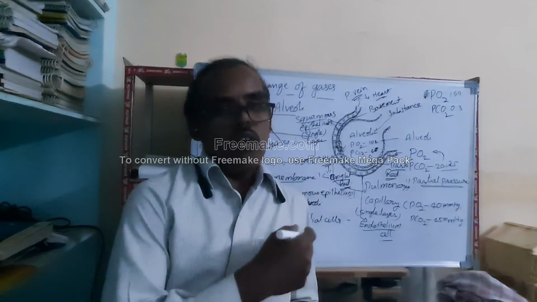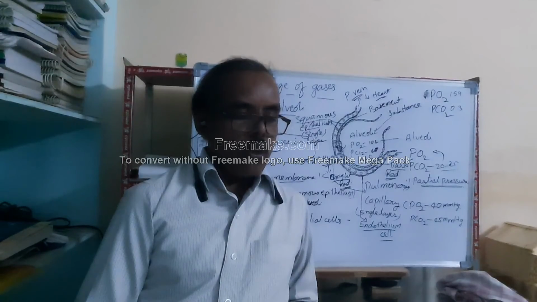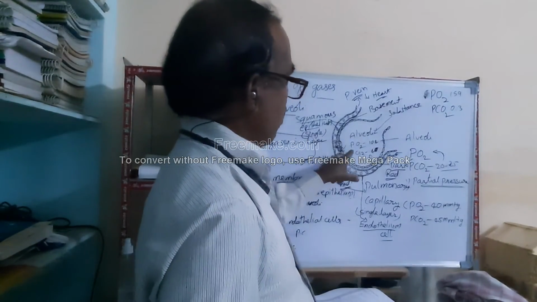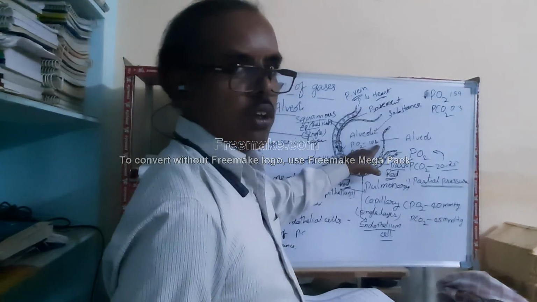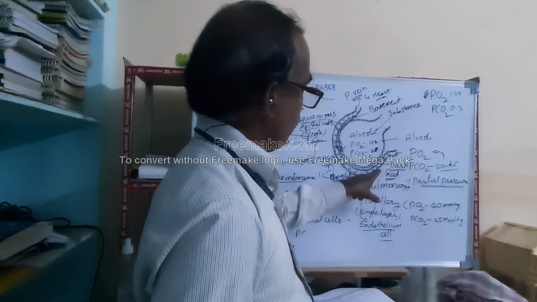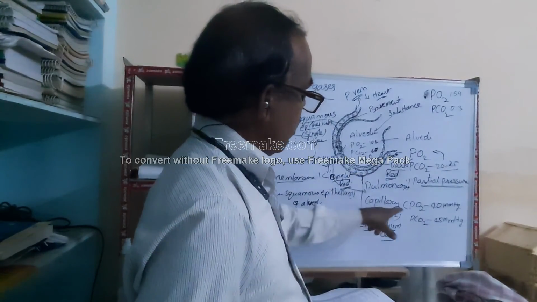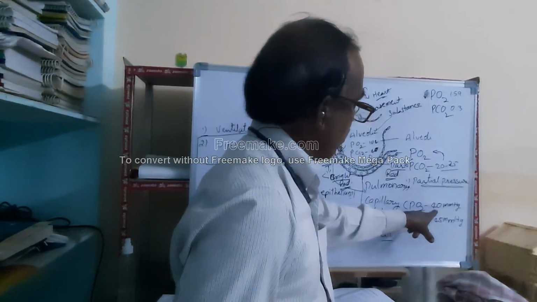Here we just compared that the partial pressure of oxygen in alveoli is 104 mmHg, and the partial pressure of oxygen in pulmonary capillary is 40 mmHg.